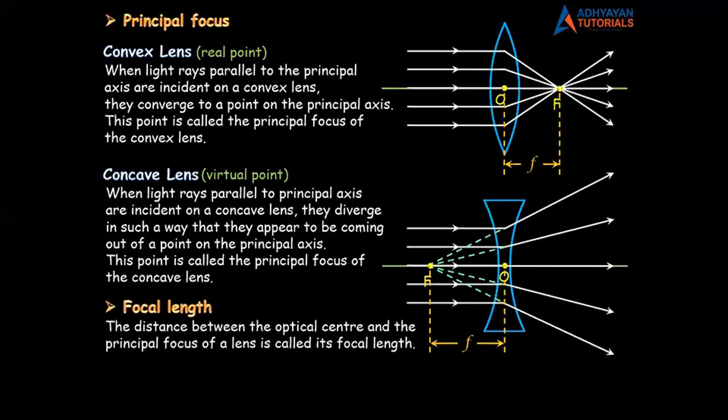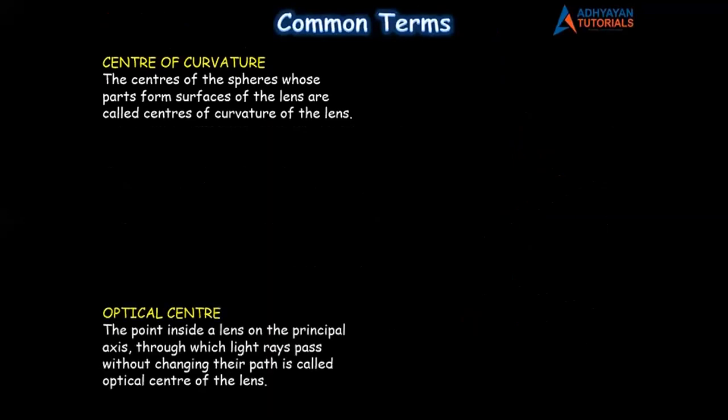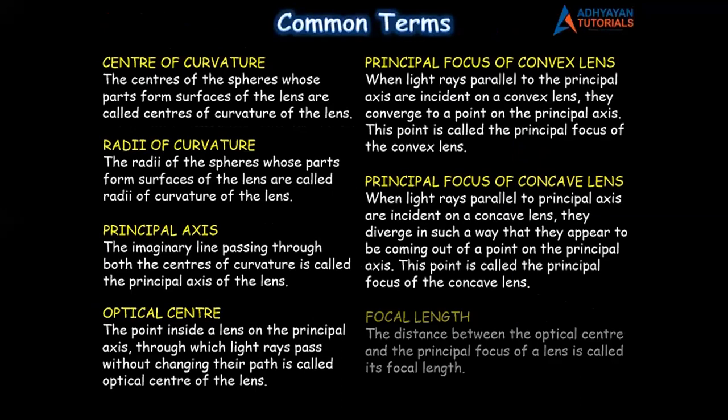So children, we studied 7 important definitions today. A quick recap. The first definition was of center of curvature. Then we learned radii of curvature. Then we learned principal axis, optical center, principal focus of convex lens, principal focus of concave lens, and lastly, we learned focal length. And you can see all the 7 definitions in front of you.